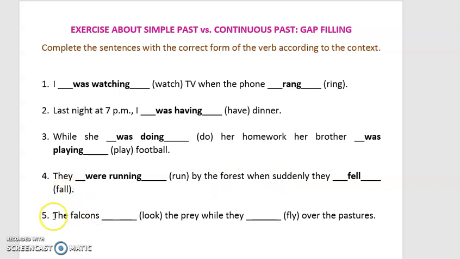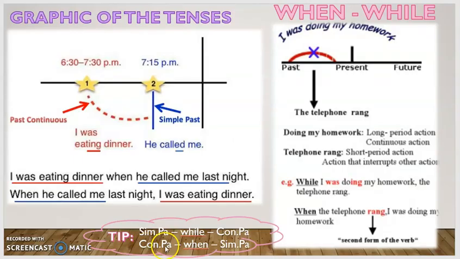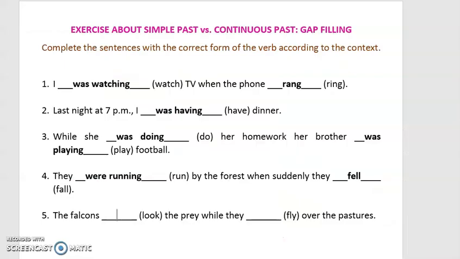Point. Number 5. The falcons look the prey while they fly over the pastures. So in this context we have while. This is the opposite of the last exercise and the opposite of number 1. So the first one is simple past when we use while. Remember, with while, the first is simple past and then continuous past.